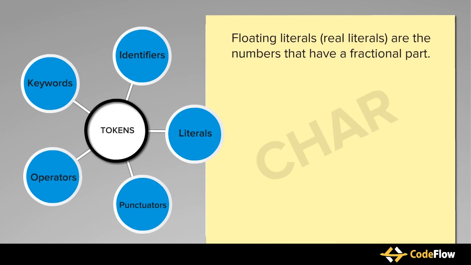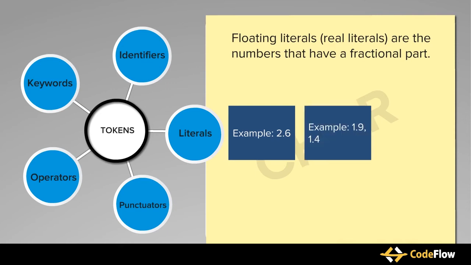Now, let's move on to floating literals, also called real literals. These are the numbers which have a fractional part. Floating literals can be written in fractional form or exponent form. A floating literal in fractional form consists of at least one digit before the decimal point and at least one digit after the decimal point. For example, 2.6 is a floating literal in fractional form. It may also have a positive or a negative sign preceding it.